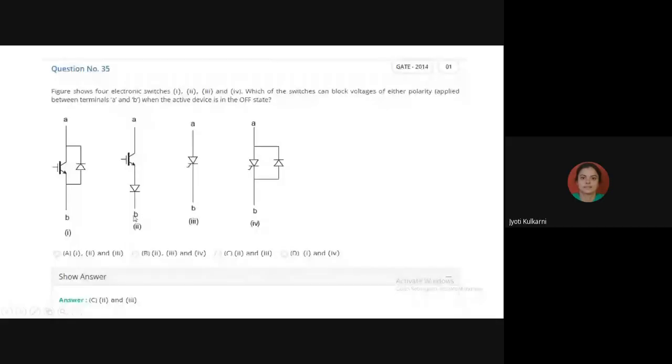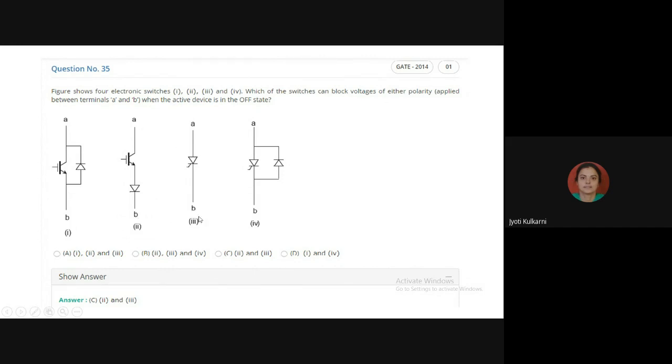So when my B terminal is positive and A terminal is negative, in the second figure, if I am taking B terminal positive, it means I am making cathode of the diode positive. If the cathode of the diode is positive, the diode is in which bias condition? Forward bias or reverse bias? Reverse. Very good. So diode is also off and IGBT is also off. So both the devices are in off state and will act as open switches, and they are able to block the voltage. So the polarity of the blocking voltage is B positive and A negative.